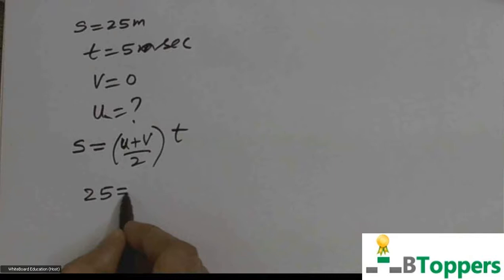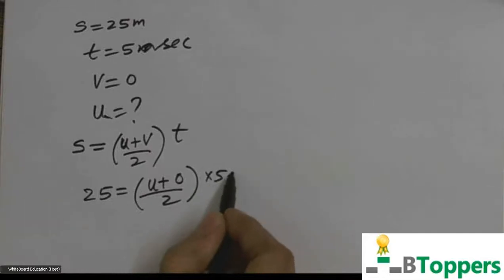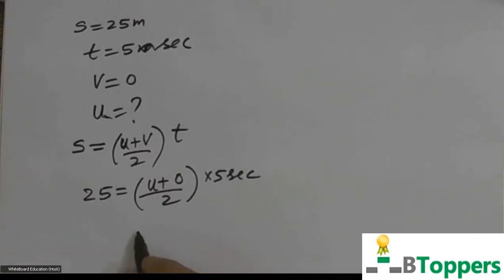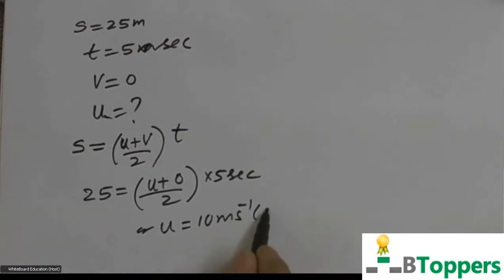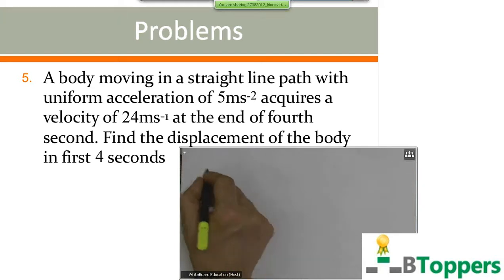So you are given displacement as 25 meters. Initial velocity you have to calculate. Final velocity is 0. The time interval is 5 seconds. Simplify this. You get the answer as 10 meters per second. If you want to copy the solution, you have to take a pause and copy the solution. So look at the next problem on the screen.